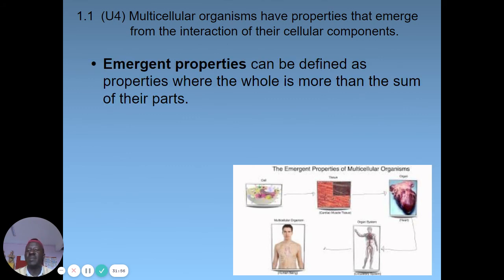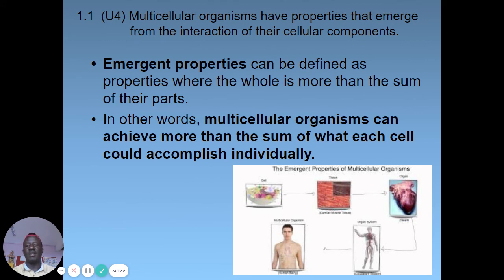So we have what we call the emergent properties. Which emergent properties? These are properties whereby it's not easy for one cell to carry out all its functions. It requires the combination of cells to do some activities. So with emergent properties, we are trying to define the limitations of a cell, which can be overcome by the combined power of different cells to carry out this activity well and strong. So that's where we have the emergent properties.